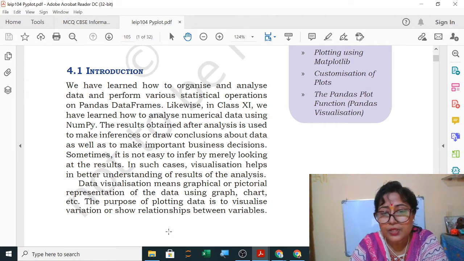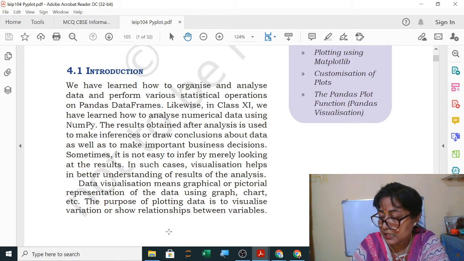Data visualization means graphical or pictorial representation of the data using graphs, charts, etc. Now suppose I have given you some numbers, that last year our school PI was this, the year before last our school PI was this, average was this, mean was this. As you found, CBSE this year is calculating the result of class 12 with the past performance of that particular school.